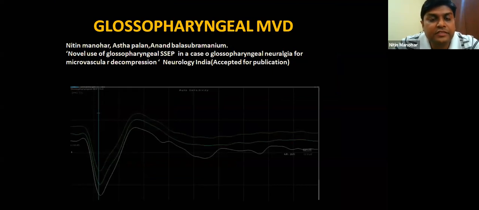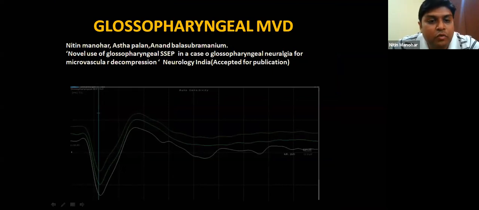This is another interesting case which we have published in Neurology India. As Anand sir was mentioning, this was an MVD case of glossopharyngeal neuralgia. So apart from identifying raw EMG, triggered EMG, and identifying the cranial nerves, we did SSEP of the glossopharyngeal nerve. We stimulated the glossopharyngeal nerve directly with a bipolar stimulator, distal to the compression. And as the compression was going on, we looked for latency and amplitude of the glossopharyngeal SSEP, which was monitored from the cortex.